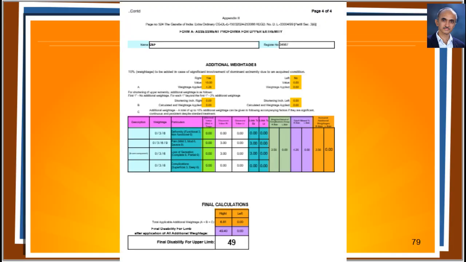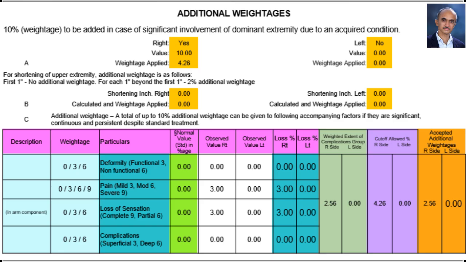Page 4 looks like this and contains additional weightages in relative 10% approach. That means I am following the rule number 5. The weightage due to dominant hand is 10% of impairment, that is 10% of 42.59%, resulting in a value of 4.26%.